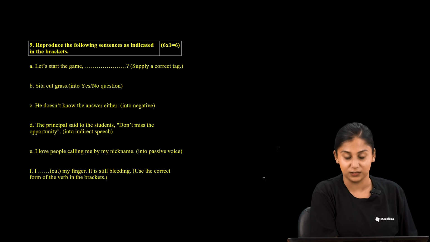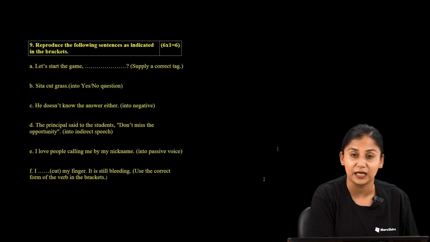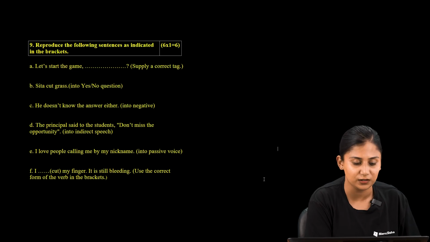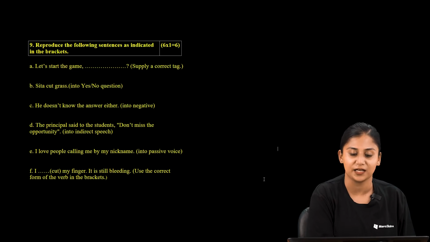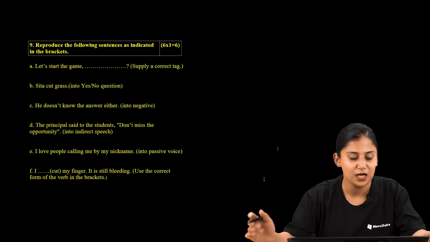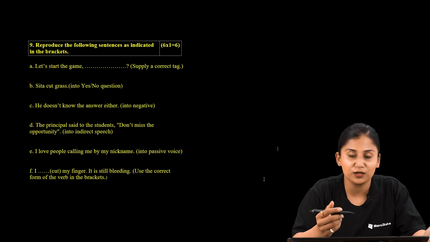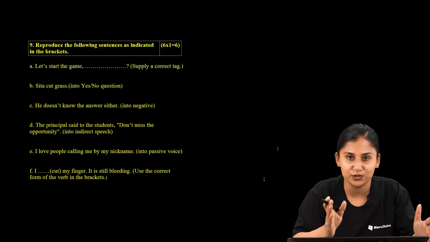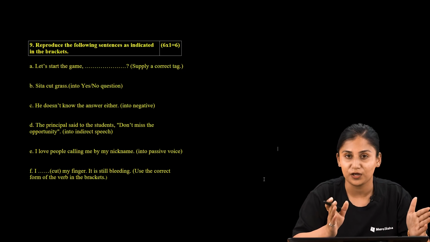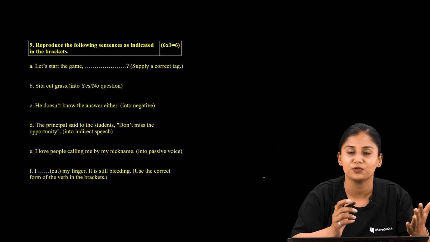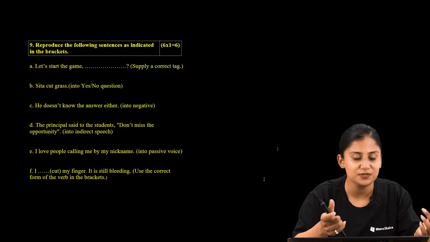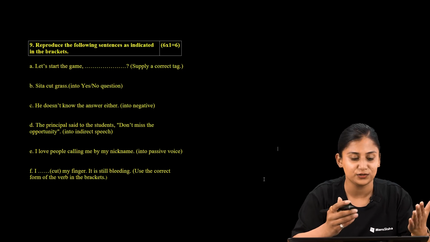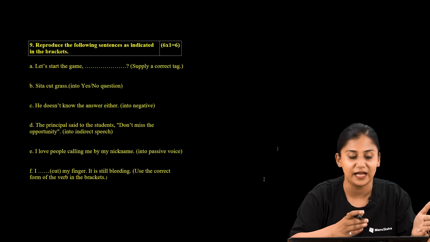So now let us do question number A. The question reads, let's start a game, and we are asked to supply a correct question tag here. Whenever we are supplying a question tag, we should be very watchful about the subject provided to us. Here the subject provided to us is let's, the contracted form of let us.